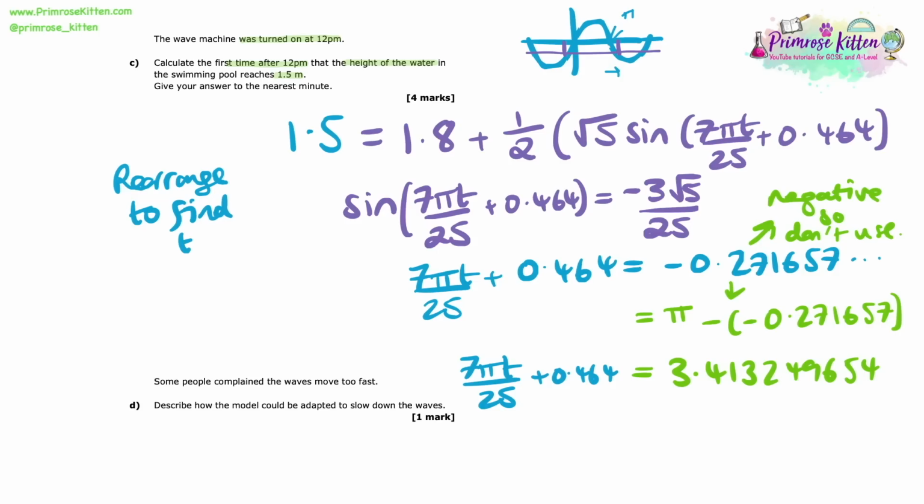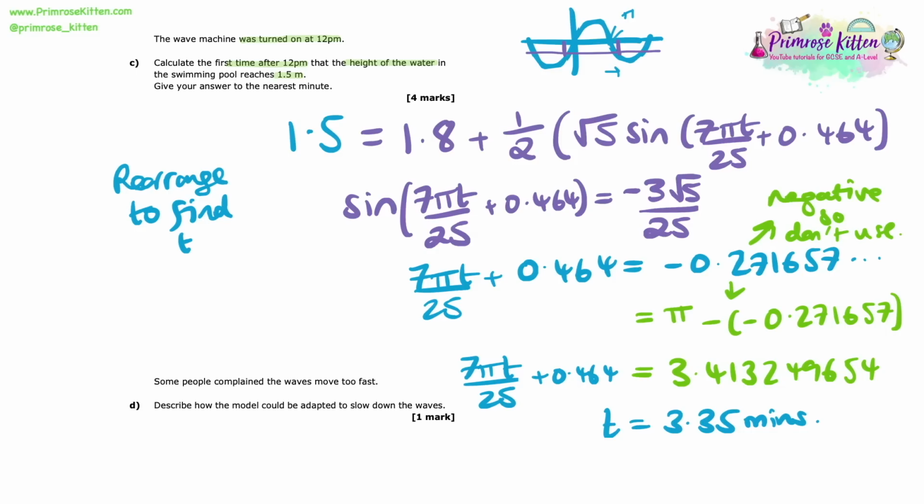So we're going to use this 3.41 and rearrange to eventually get the time on its own. That means we're going to have to subtract the 0.464, and then multiply through by the 25 and divide by the 7 pi. That ends up giving us 3.35 minutes.